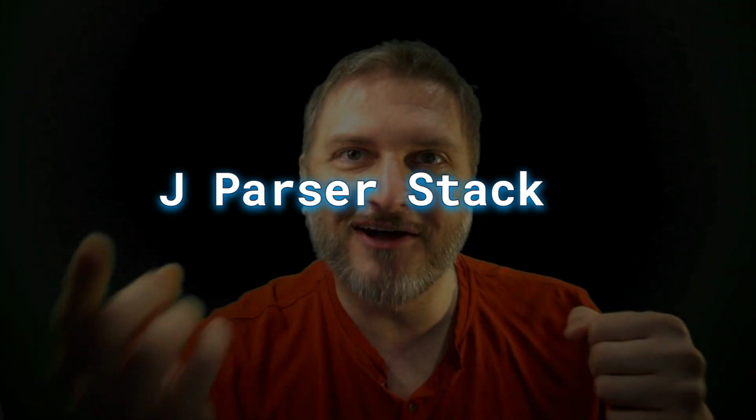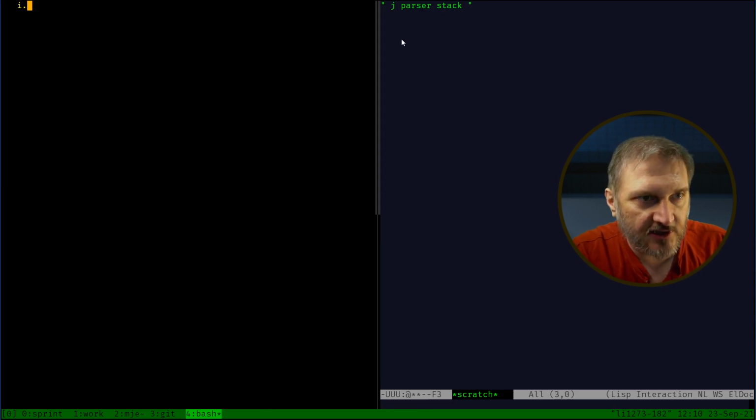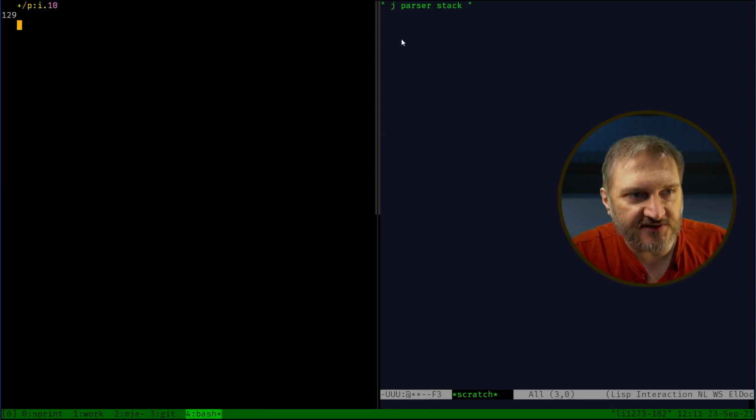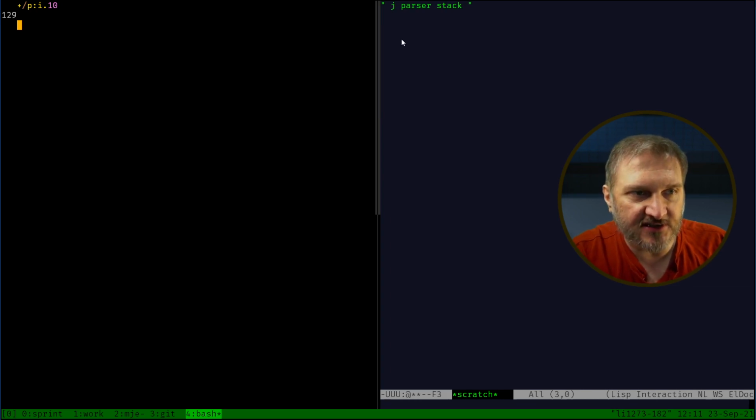So I call that the goal stack. I guess actually on the REPL also. So here's my J parser stack over here. Let's say you type in my favorite line, PI10. So this is the sum of the first 10 primes. And so the way J parses it is right to left, and it uses a stack to do this.